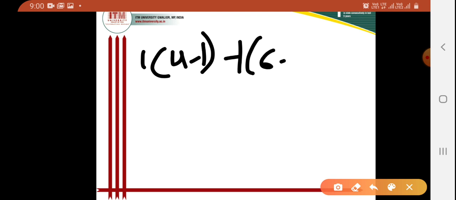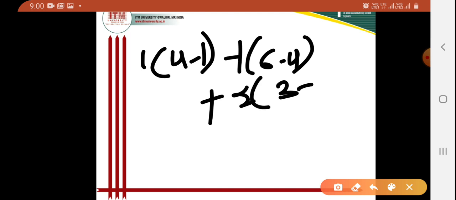Then I write the values again from the determinant for del. So I can write 1 into (4 minus 1), then minus 1 into (6 minus 4), then plus 2 into (3 minus 8).